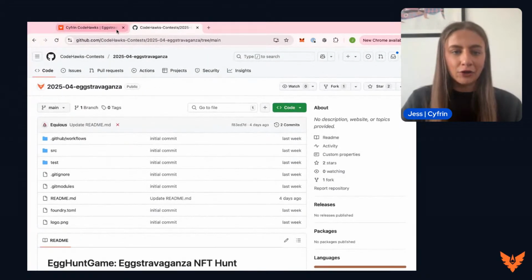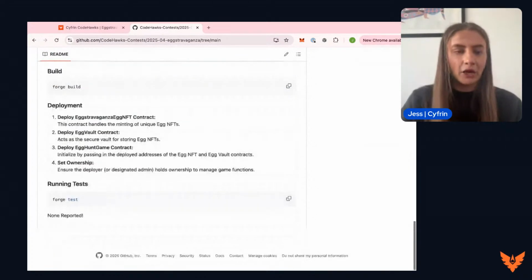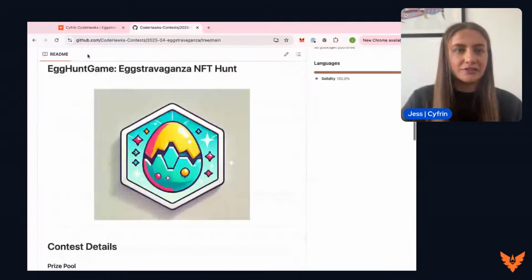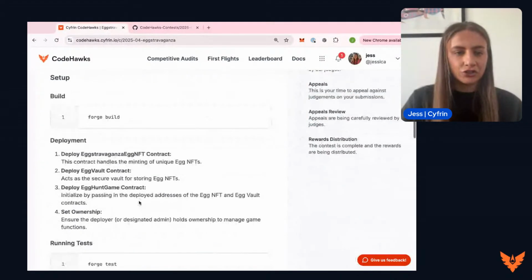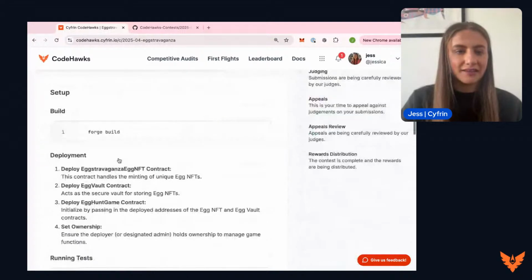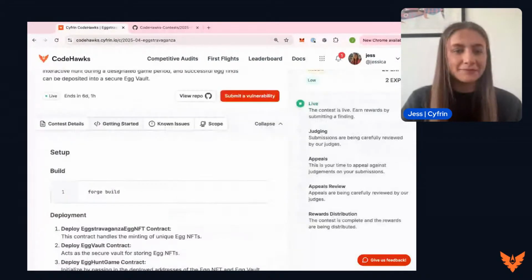on the CodeHawks platform. First of all, you can take a look at the README and see what's involved. A lot of this will be similar to what we've just discussed. You can then read the build setup instructions in the getting started section. It's a Forge build process and then Forge test.